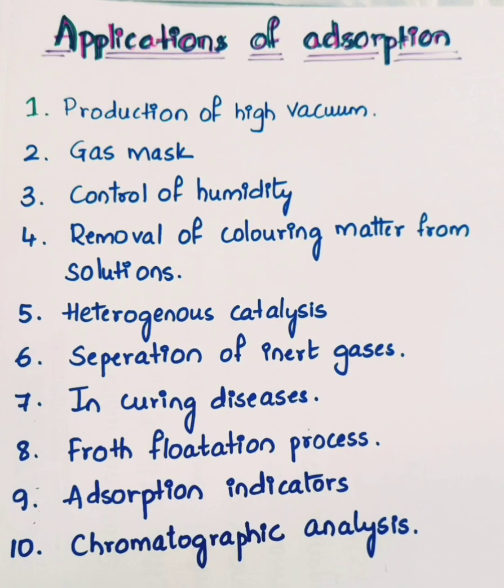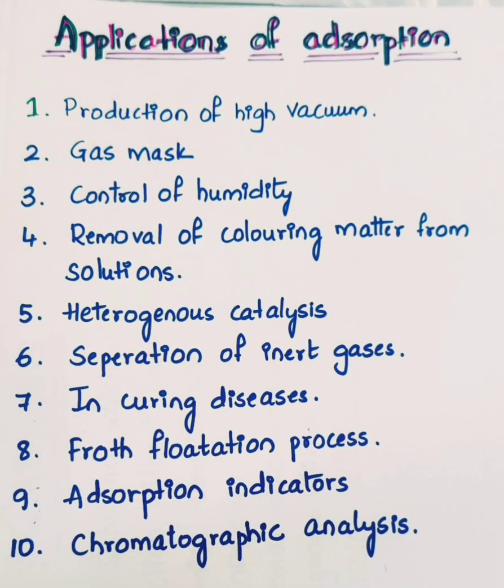absorb the poisonous gases. Now generally in coal mines, there will be a large amount of poisonous gases present, like ammonia, carbon dioxide. If it is inhaled by the person, it will be harmful and it will affect human beings.